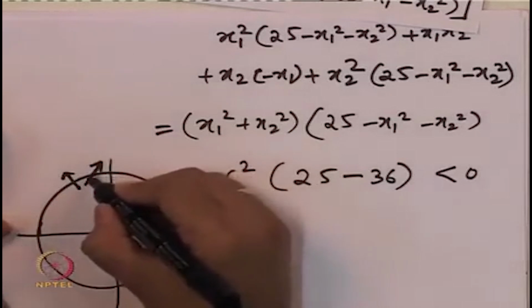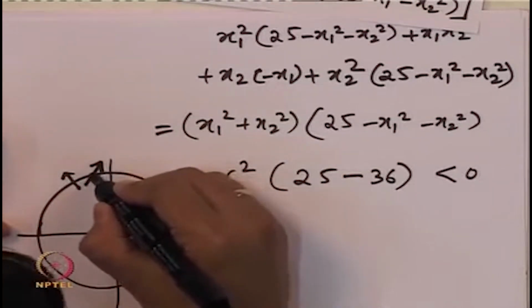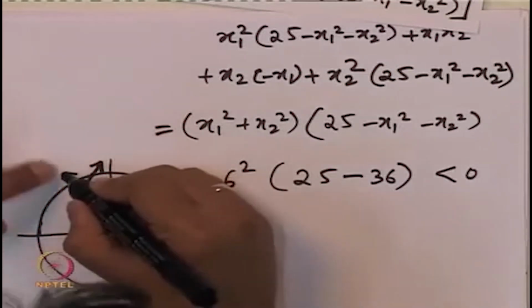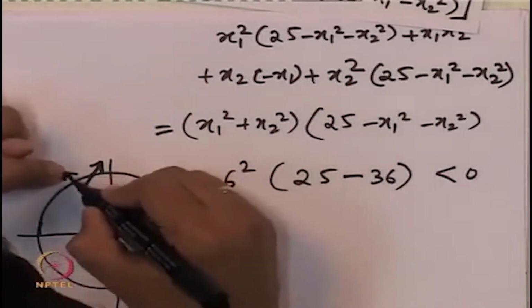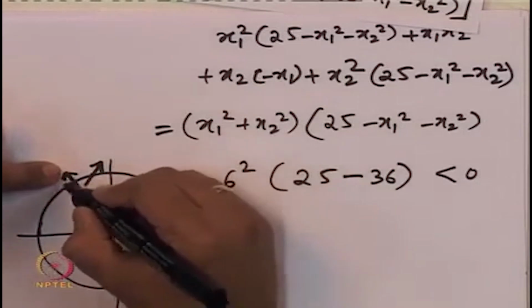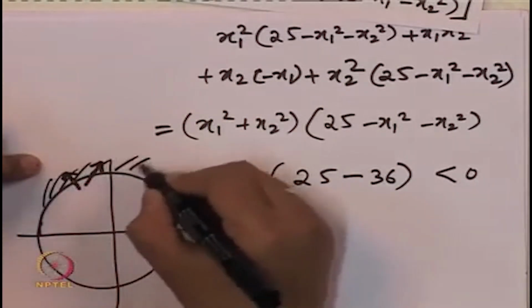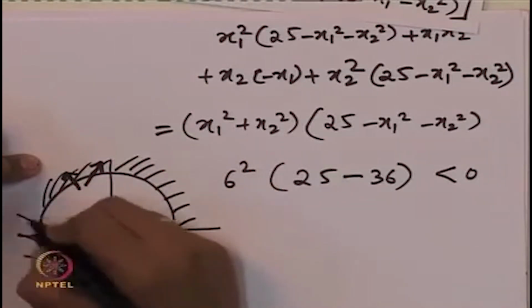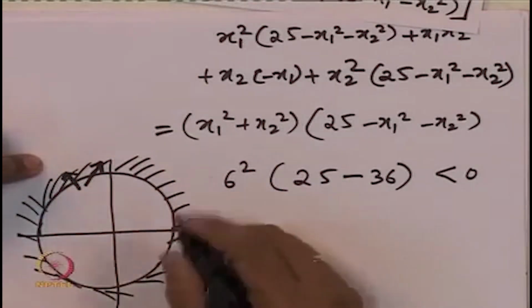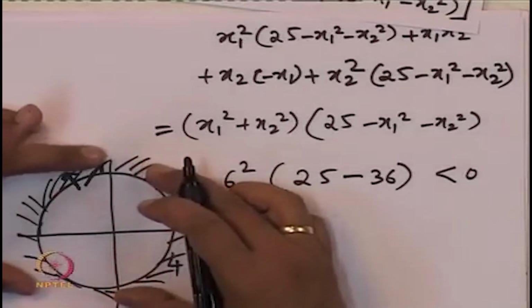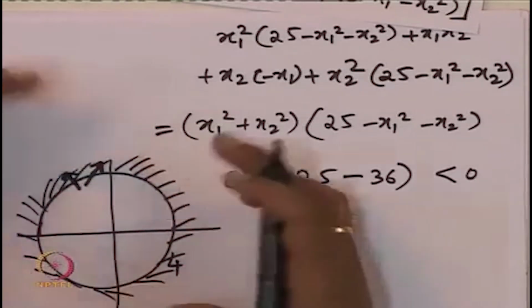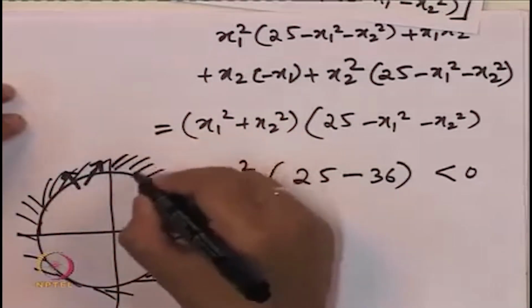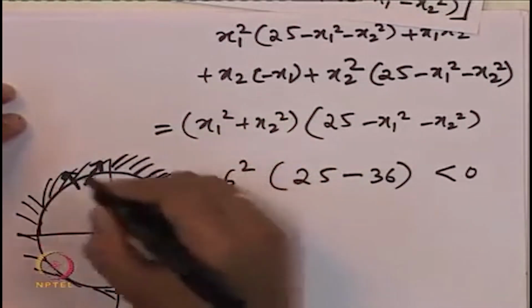One vector is the direction of f of x at that point, and another vector is the direction of the unit normal, and in this case this vector is directed inwards. Why? Because M lies to the outside of this circle. M was the set of all points of radius greater than or equal to 4 and less than or equal to 6. Since we are taking a circle of radius 4, the region is to the inside.